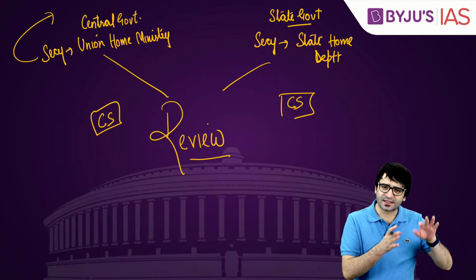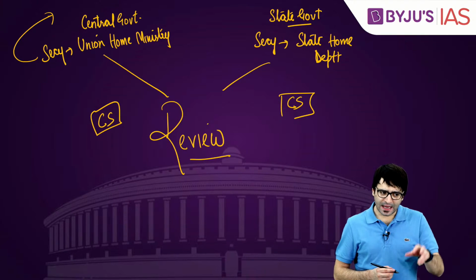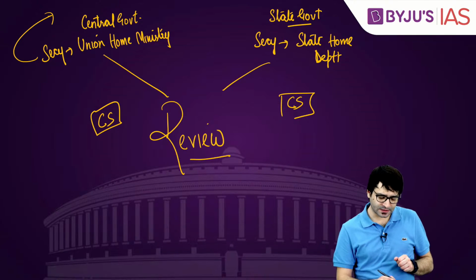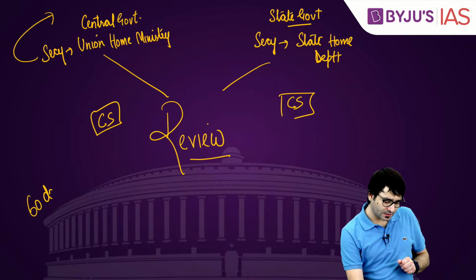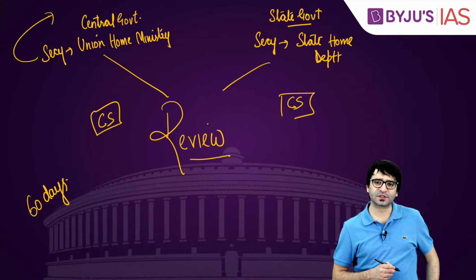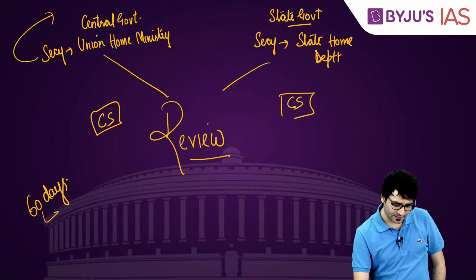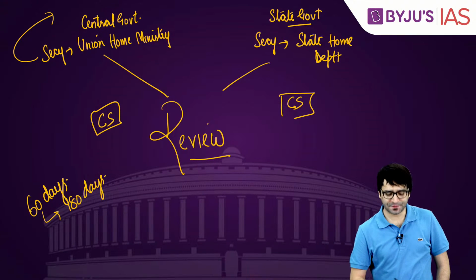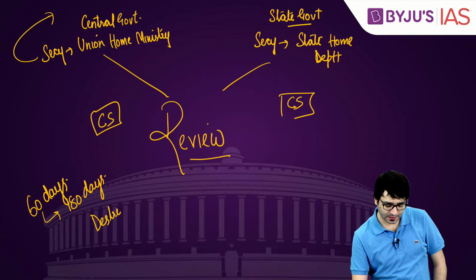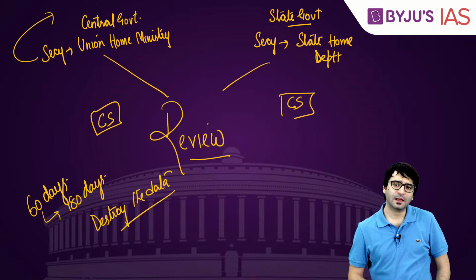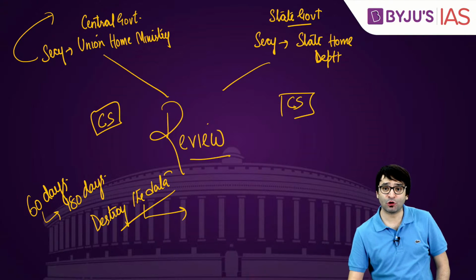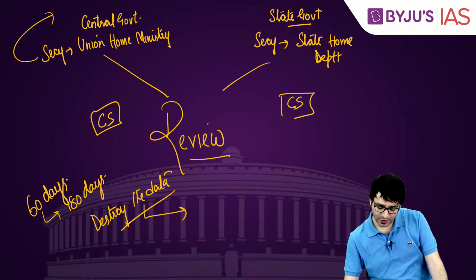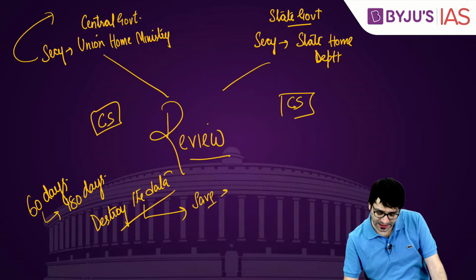That means there are some checks and balances in place. And when you put somebody under surveillance, you can authorize surveillance for 60 days, which can be extended to another 180 days. After that, you have to destroy the data. But this destruction of data is not universal. You can still save this data in unique circumstances.